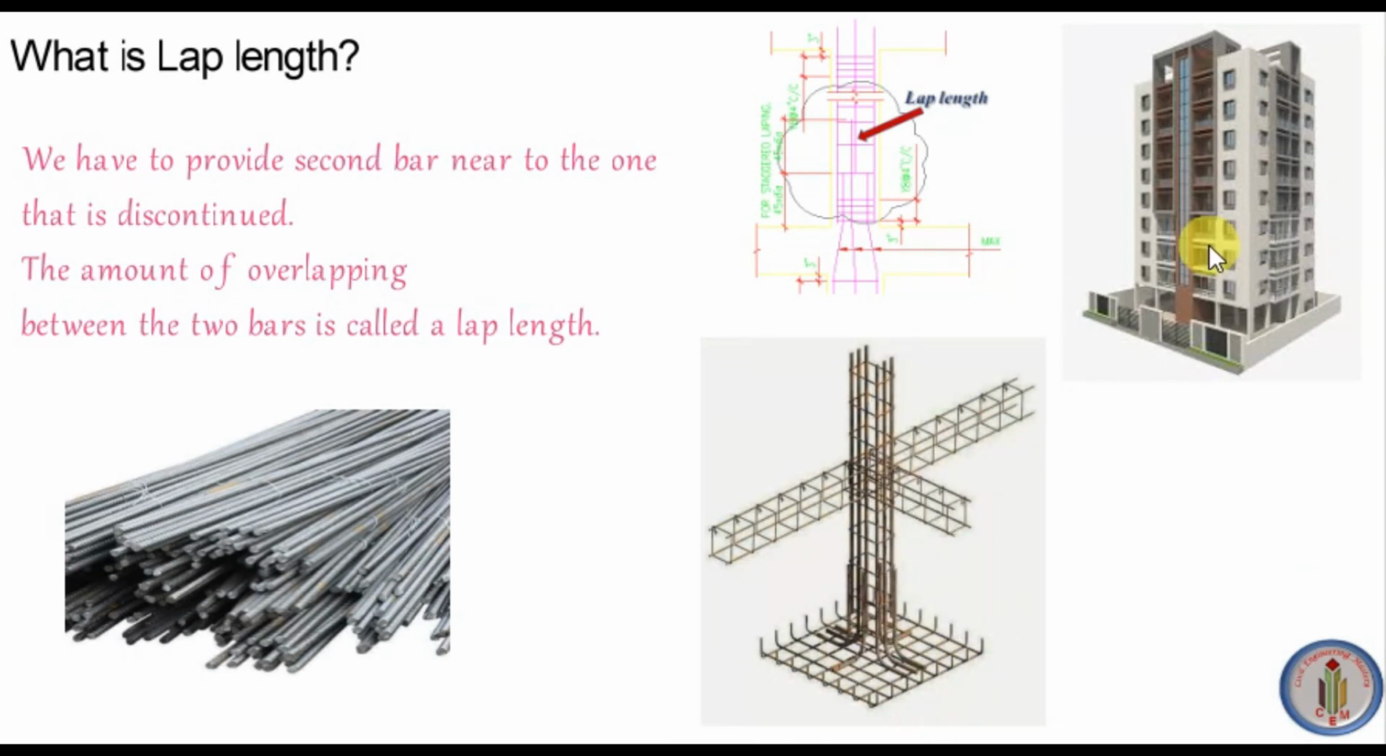For example, if we want to construct a multi-story building, say about 50 meters in height, we won't get a 50-meter-long bar. The length of the bar available in the market is 12 meters. So we have to curtail the bar wherever it is required. Here you can see in the column, this is the lap length. This bar is curtailing, and we are adding another bar at this discontinued location. Here you can see at the foundation level, two bars are lapping with each other. This overlapping length is called lap length.